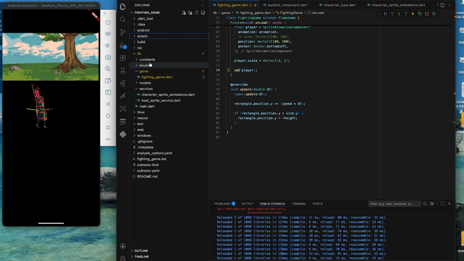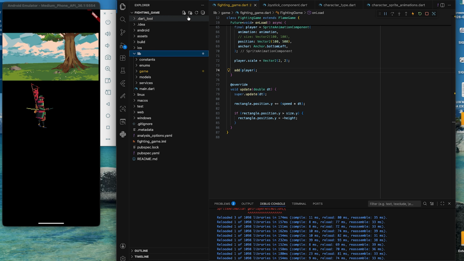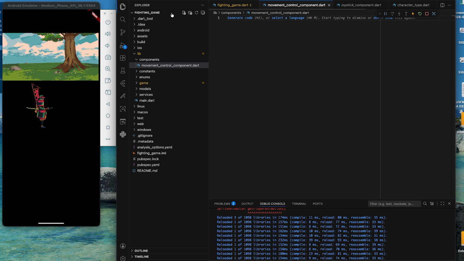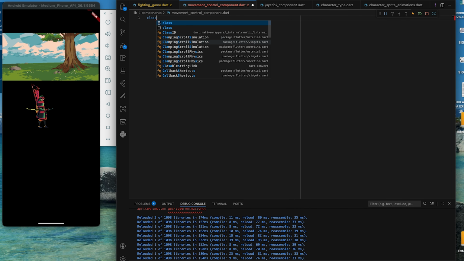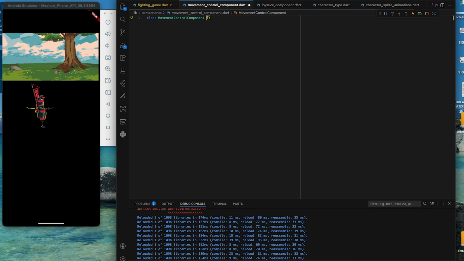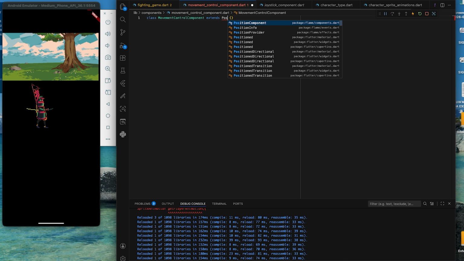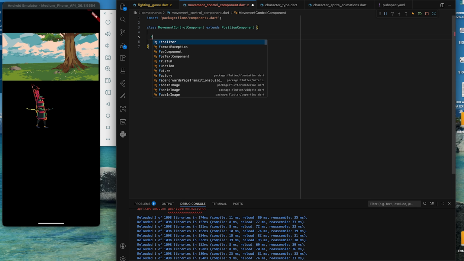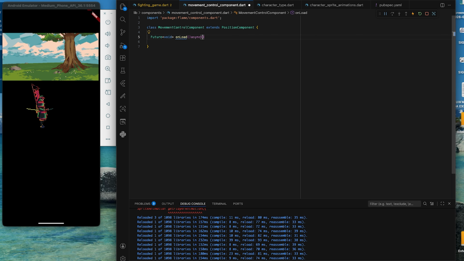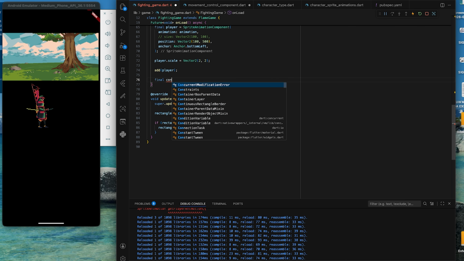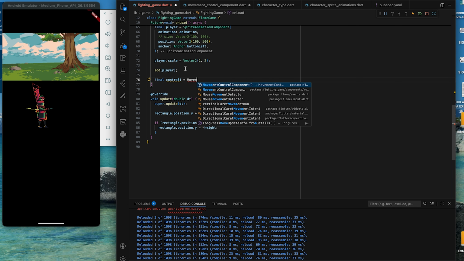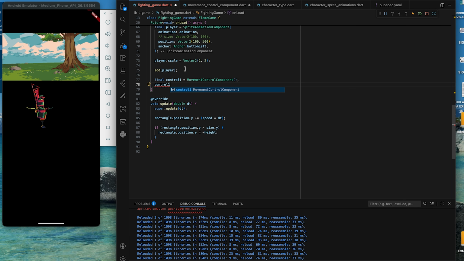Let's create a folder called components. This is where all our Flame components would live. Within it, I'll add the movement control component. It would be our button for controlling movement, and it extends the position component. Let me add this to the game so that we can see our changes as we build the app.